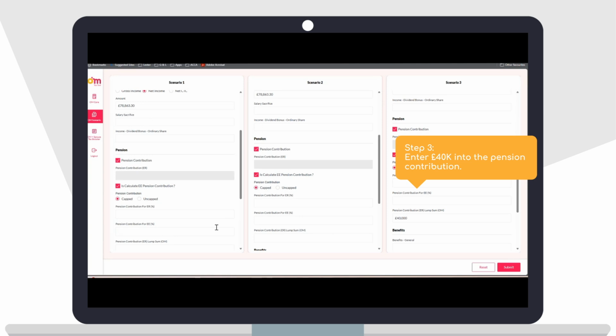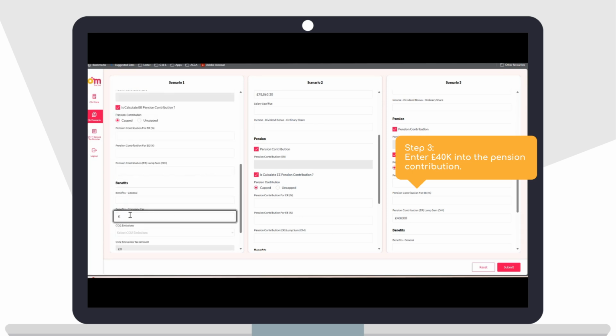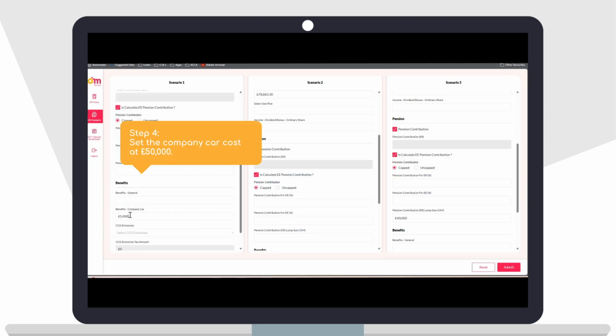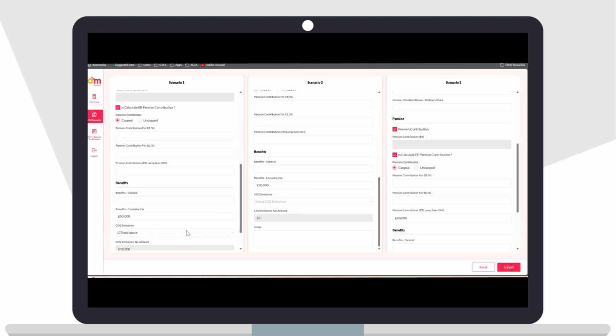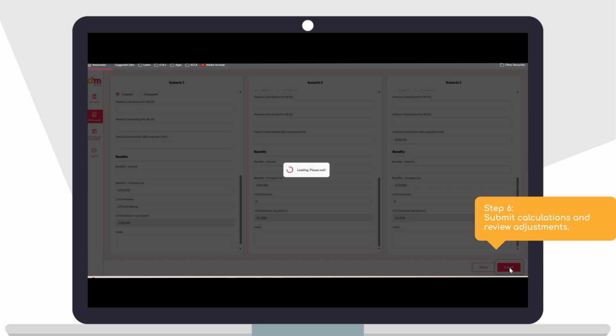We're going to drop in the 40k pension lump sum in scenario 3. We're going to lock in the company car at 50k, and then we're going to select the different CO2 emissions per scenario. You will submit the calculations and review the outcomes.